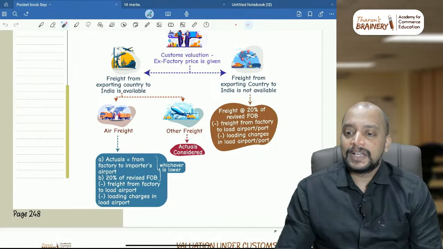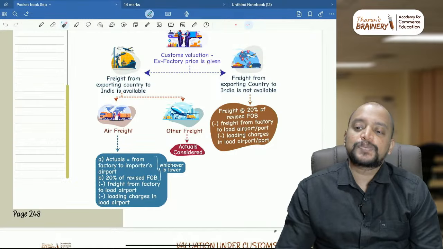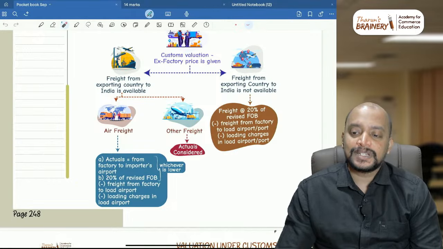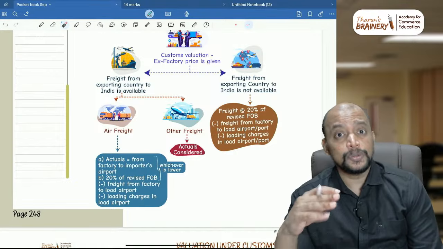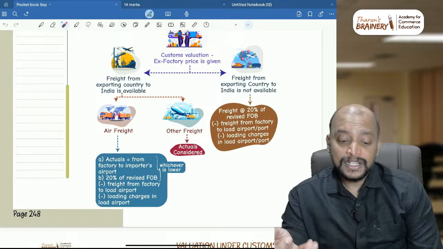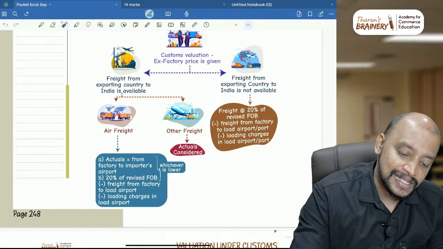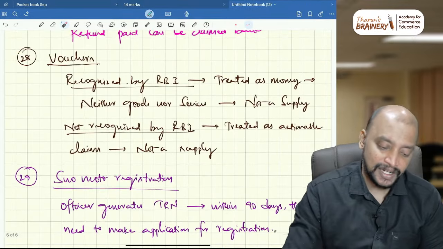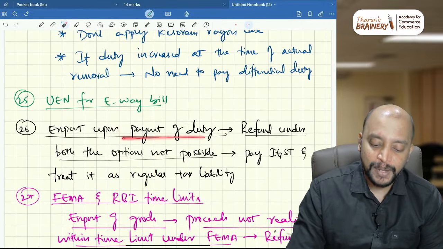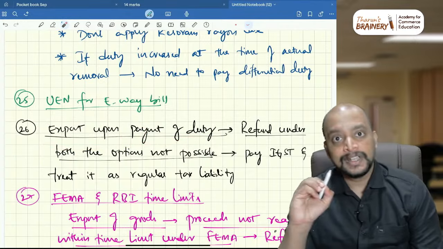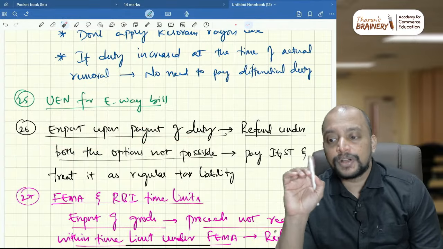Then, sir, if we paid IGST on export which is dutiable under customs, is this turnover considered for rule 86B? No. It is zero rated supply. In this case you may not be able to get the refund, but still it will be treated as zero rated supply. Export upon payment of duty is still zero rated. So zero rated will never be considered for rule 86B.